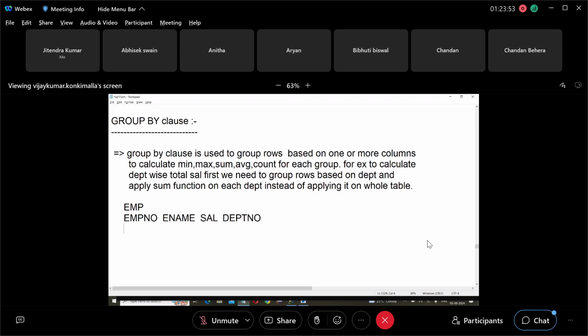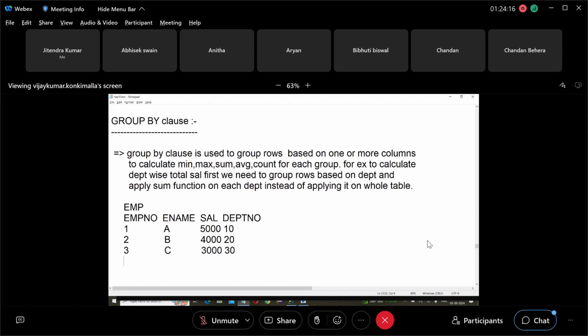Suppose one, A, salary 5,000, department number 10. Next two, B, salary 4,000, department 20. Then 3, C, salary 3,000, department 30.